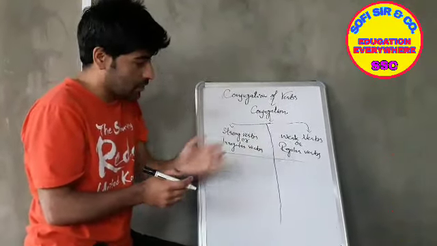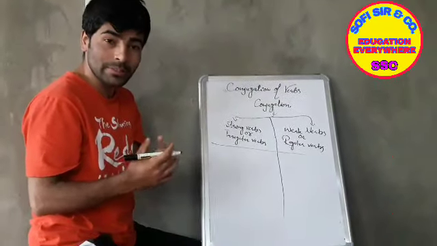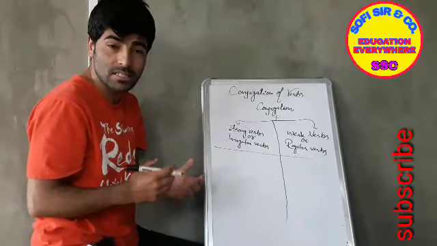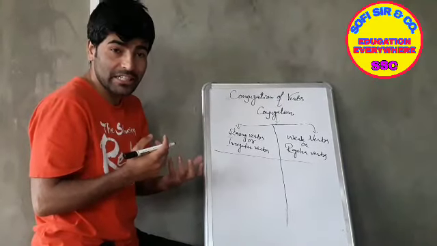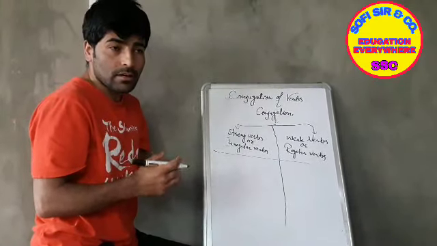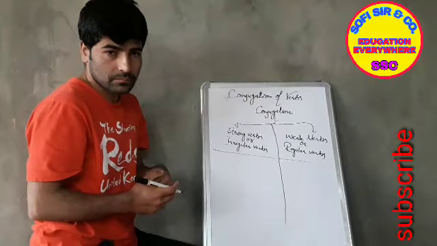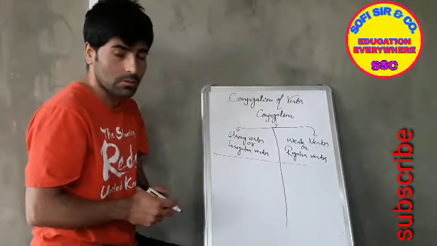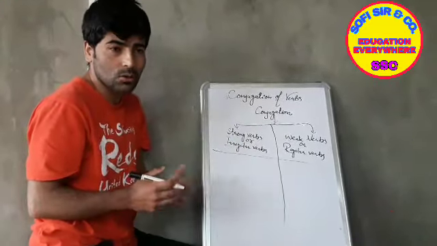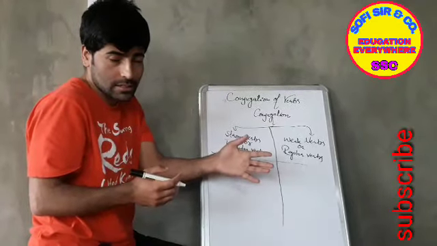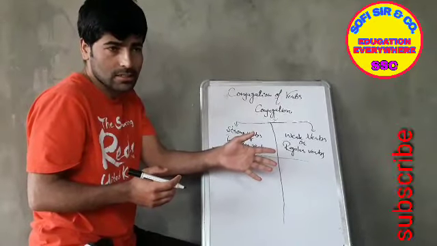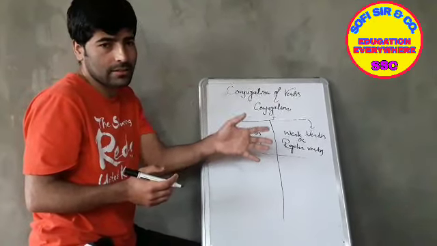While weak verbs are those verbs which form their past form and past participle form by adding suffixes like d, t, and sometimes ed. And these are known as regular verbs because they follow a specific pattern or specific rules, which I have already told you, that they take suffixes at their end.